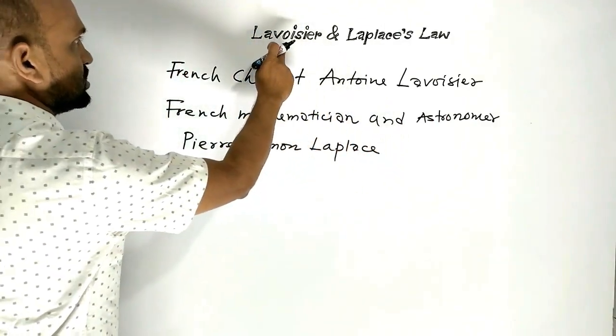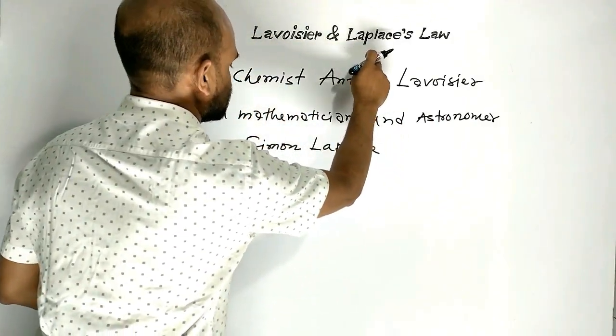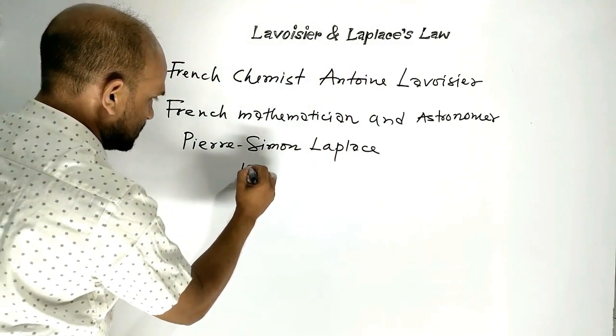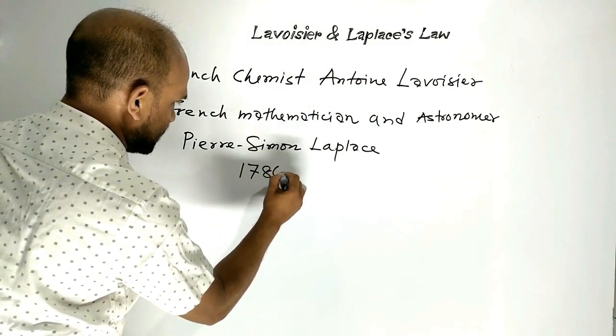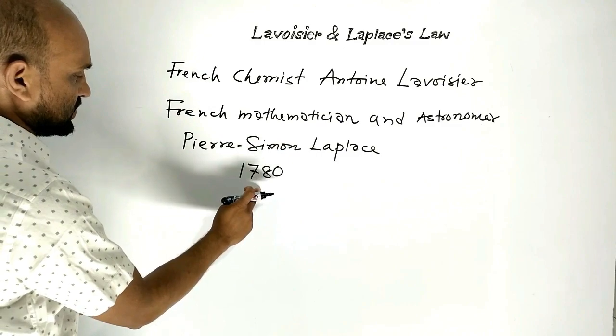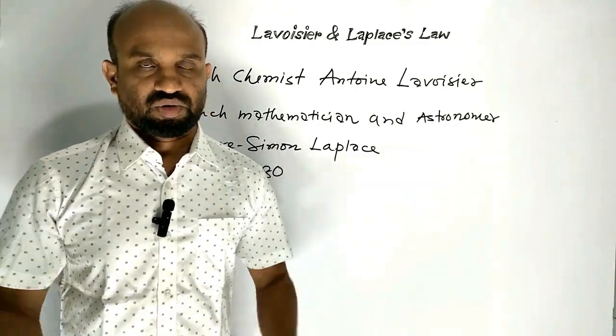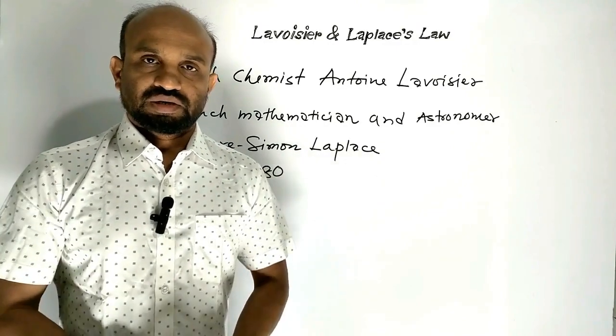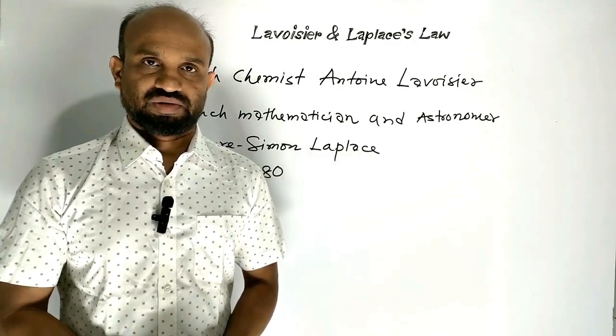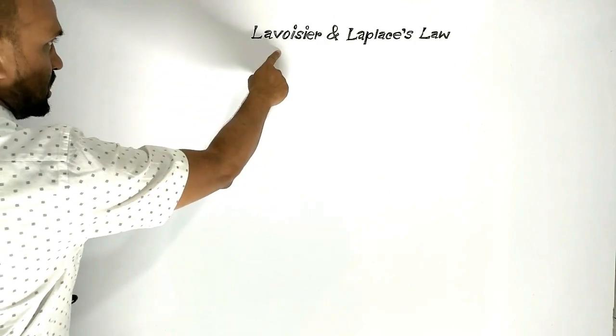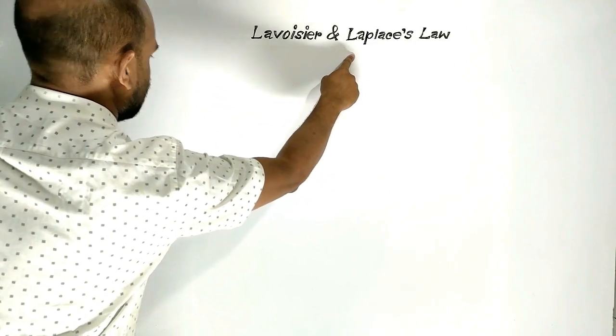They put forward Lavoisier and Laplace's law in the year 1780, which is known as Lavoisier and Laplace's law. Now, let us start with some examples. Lavoisier and Laplace's law.